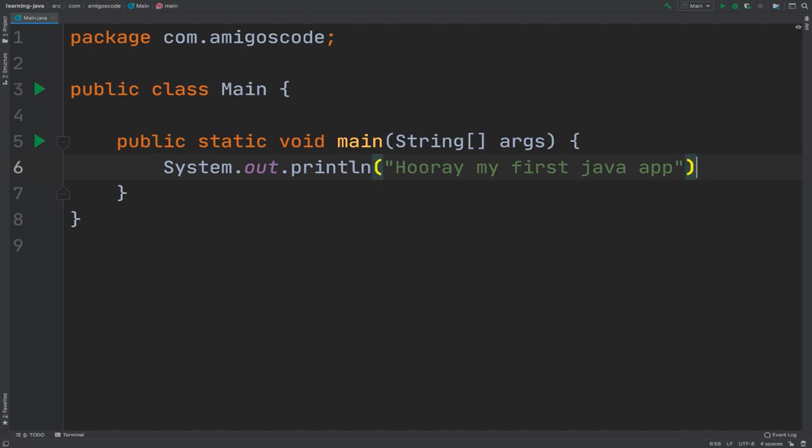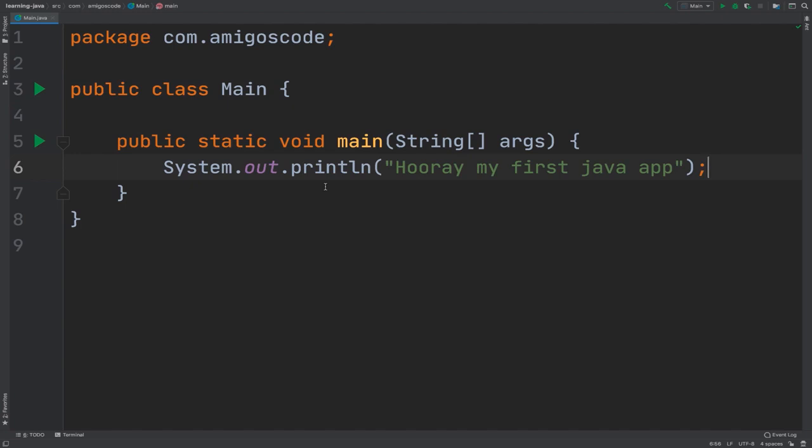So if I remove that, you see that I'm getting an error right here. It says "expected semicolon." So this is how the Java programming language works. It's very verbose. You need to specify semicolons and double quotes, unlike some other languages such as Python or JavaScript.